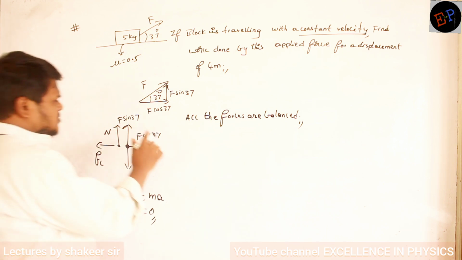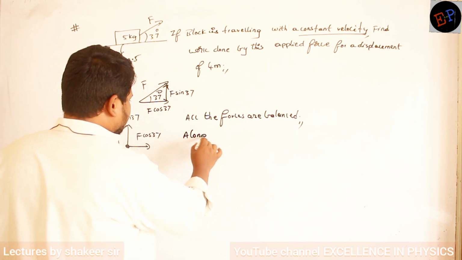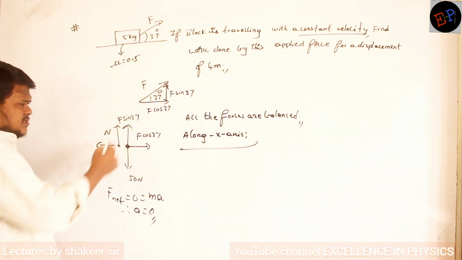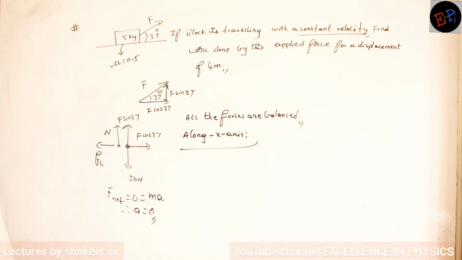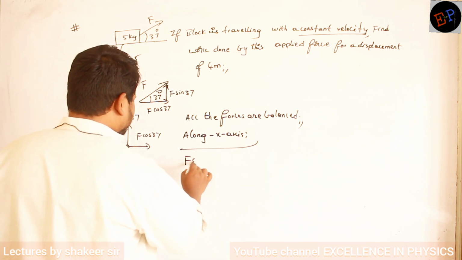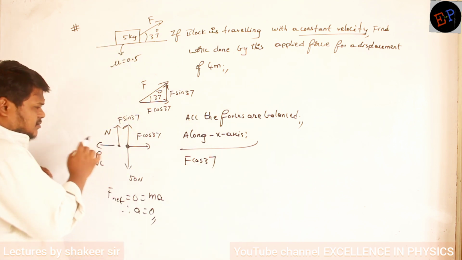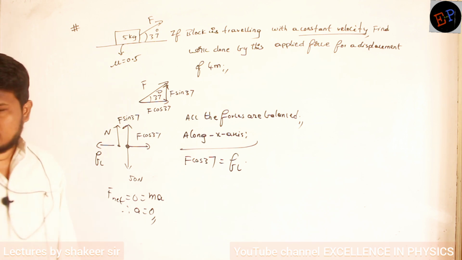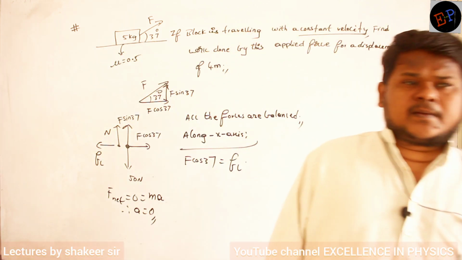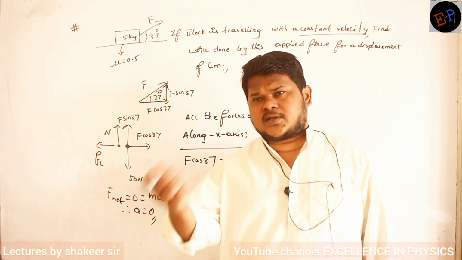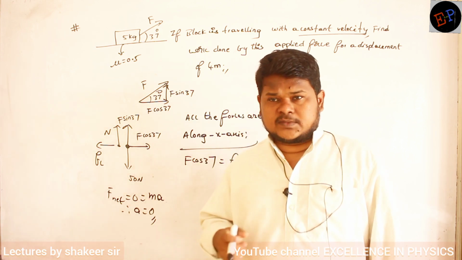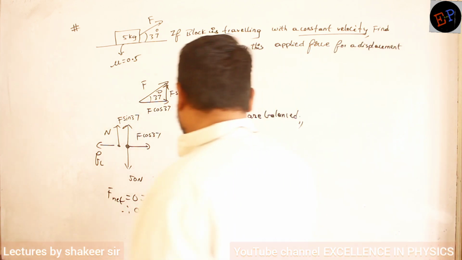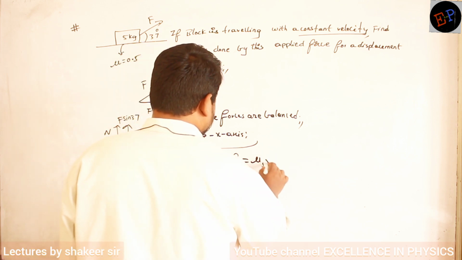What are the forces along the x-axis? Along the x-axis, F cos 37 and limiting friction. These are the two forces. So therefore I will write F cos 37 and limiting friction must be equal to each other. If they are not equal, then what will happen? If they are not equal, the force is unbalanced, so a net force will be created. But net force is 0. So the forces must be equal and opposite. Fine. So limiting friction formula is mu s into N.